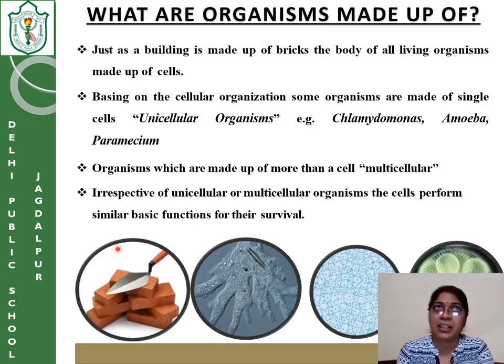That is why in multicellular organisms the cells are specialized. Specialized cells combine together and form tissues. Specialized tissues combine to form an organ, and specialized organs combine to form an organ system.